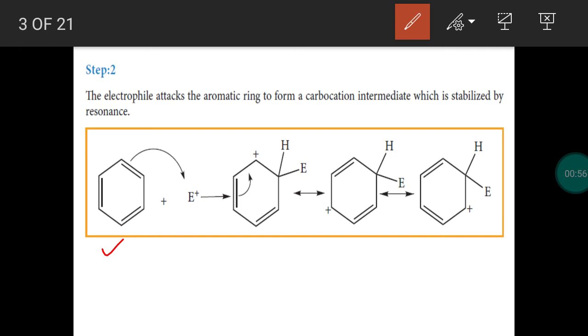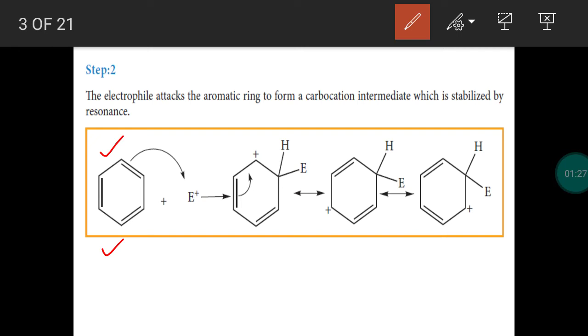neutral one. It will attack an electron rich center. So electrophiles are electron loving species. They are electron deficient in nature, so electrophiles attack electron rich centers. So benzene is a molecule with more electron density. It is electron rich in nature. An electrophile can easily attack this. So electrophilic substitution reaction is predominant in benzene.